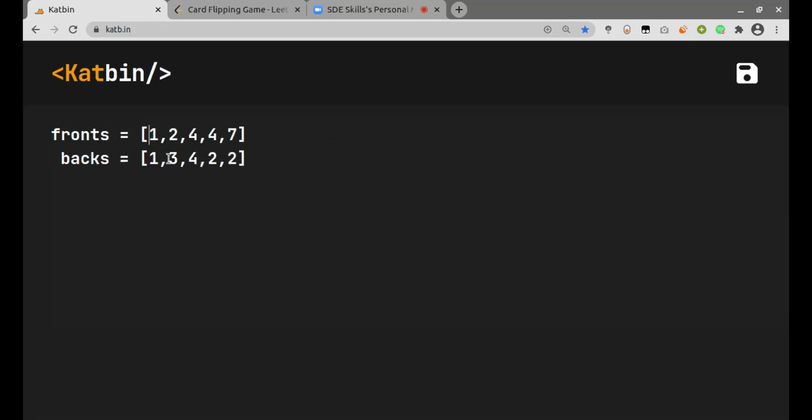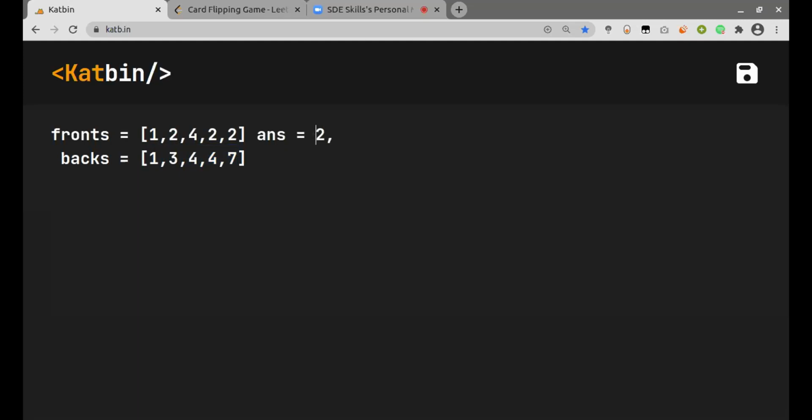If you look at this closely, that particular card itself has 1 in the back, so we cannot take this one. Now, if we go to 2 here, 2 of the cards have the value 2 in the back, and we don't want any of the values to be 2, so we can just swap the values here. So we'll get 2 here and 4 here, and here we will get 7, and here we'll get 2 again. Now no card has 2 in the back, so 2 can be our answer.